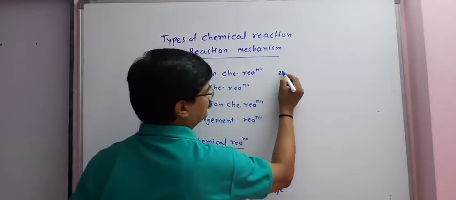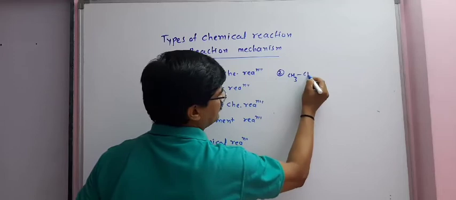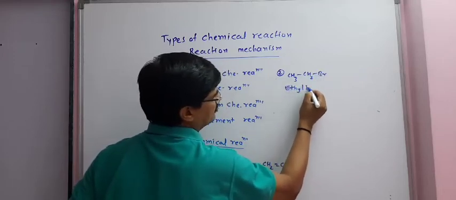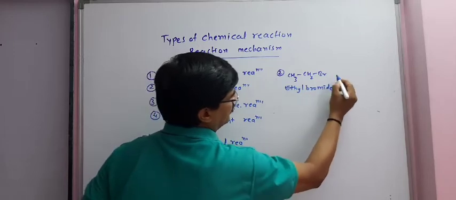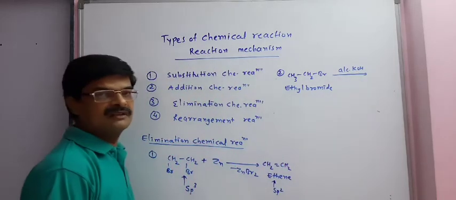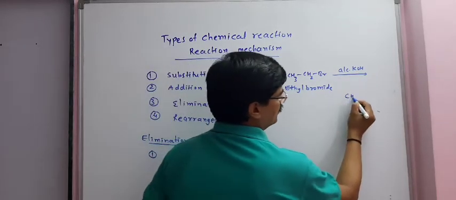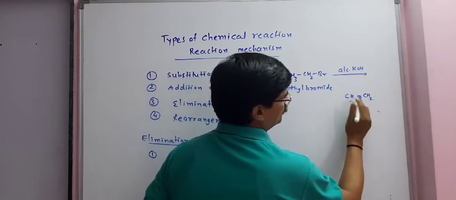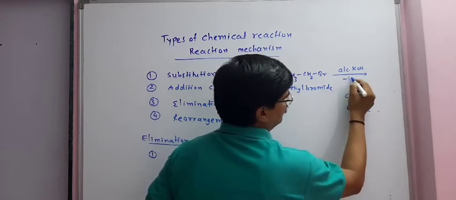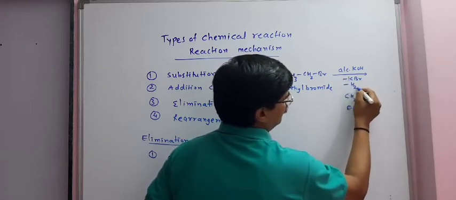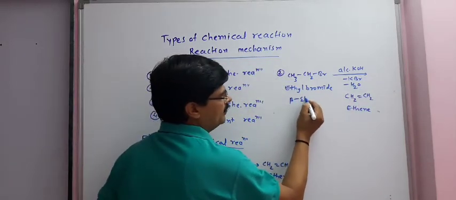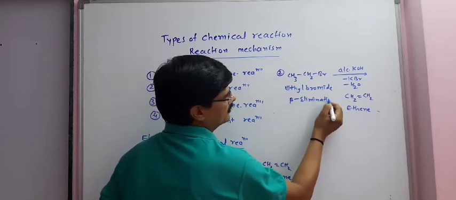Another example, CH3CH2Br, ethyl bromide, in presence of alcoholic KOH, CH2 double bond CH2, means ethene is formed and KBr and water is liberated. This is also an example of beta elimination reaction.